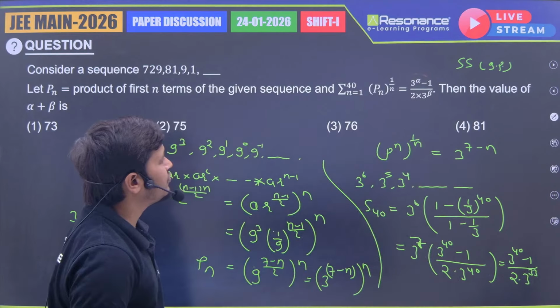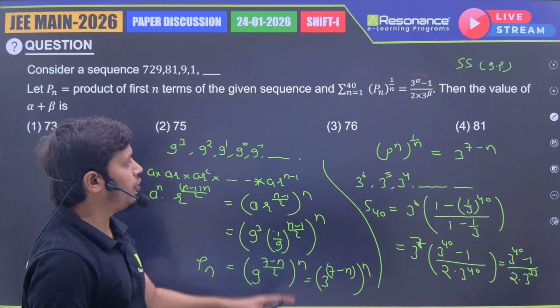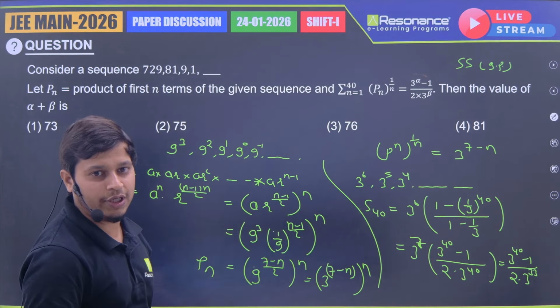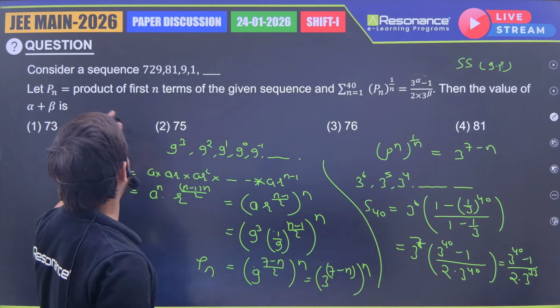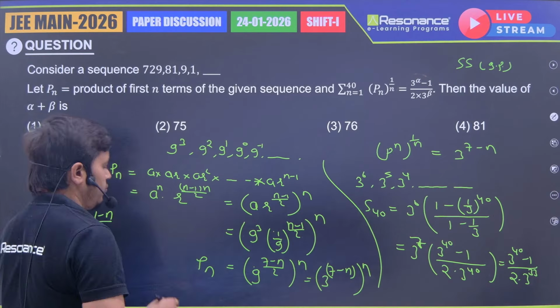Now, if we compare, the value of alpha is equal to 40 and beta is equal to 33. Now what do we need? We need the value of alpha plus beta. 40 plus 33, that is equal to 73. Okay.